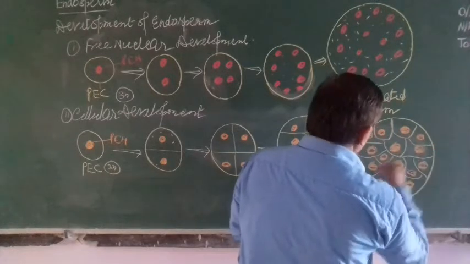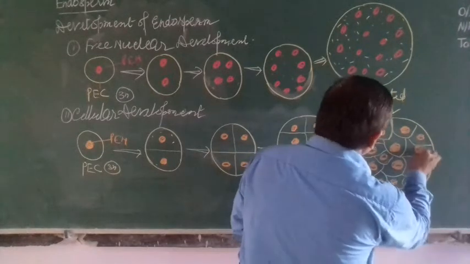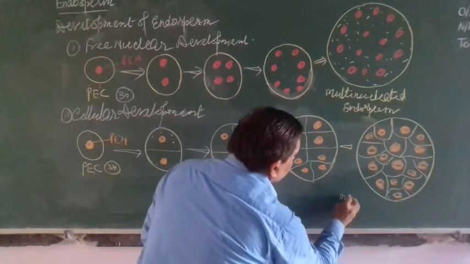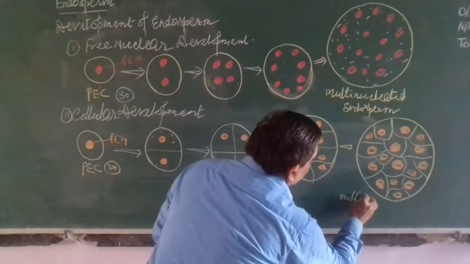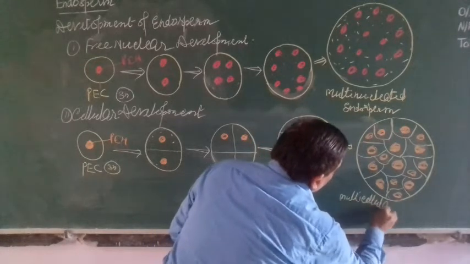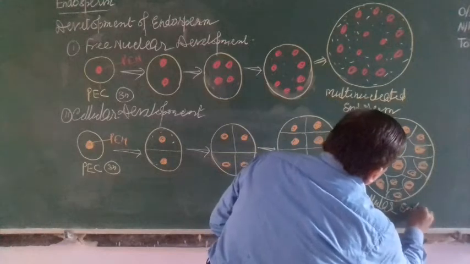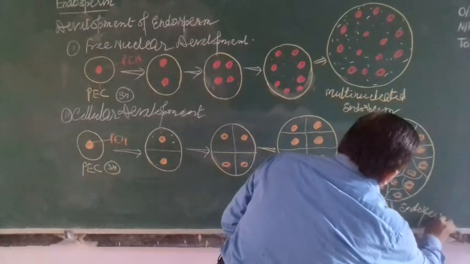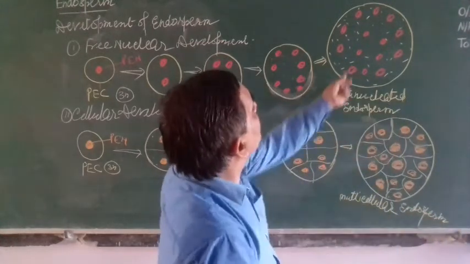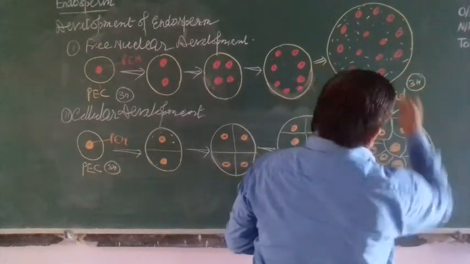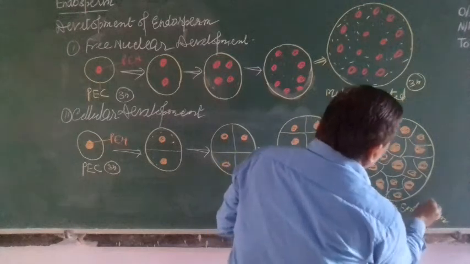So this becomes multicellular endosperm. Here is multinucleated endosperm. This is 3N. This is multicellular endosperm.